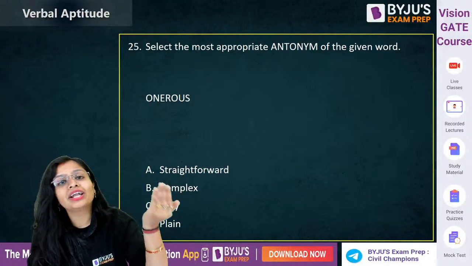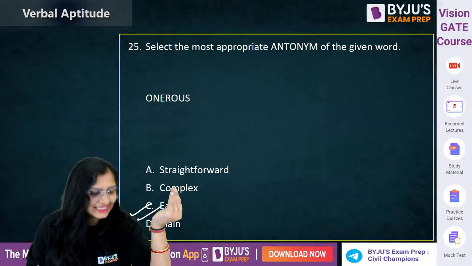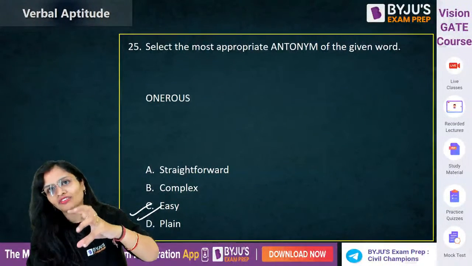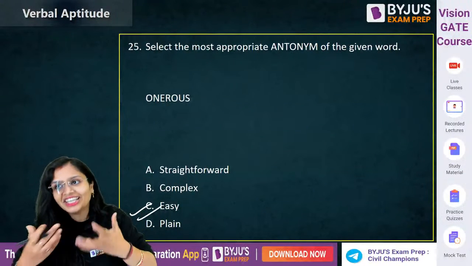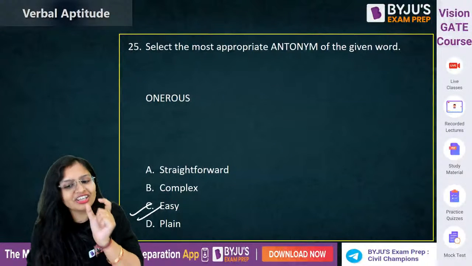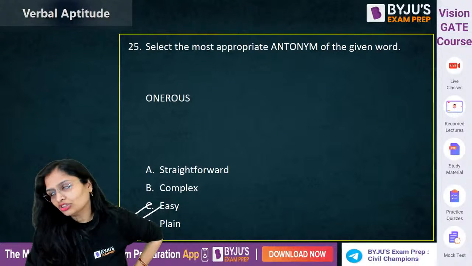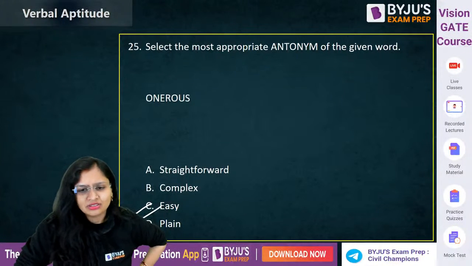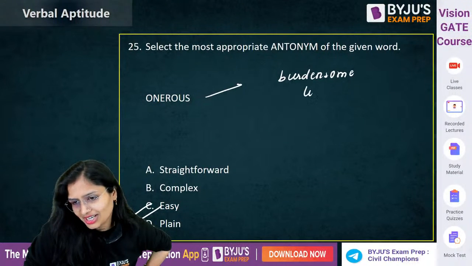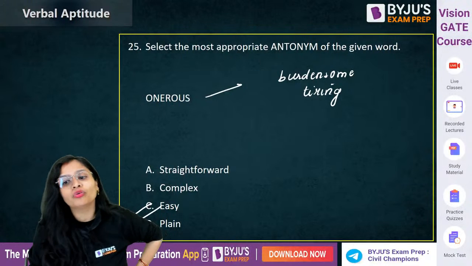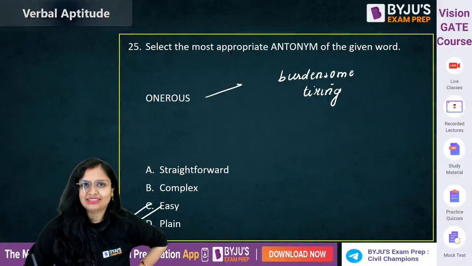The antonym of onerous. Antonym means opposite. The opposite of onerous is easy. Onerous means a thing which will involve a great deal of effort. Like for Mayank to make a girlfriend, it's onerous, a great deal of effort, right, Mayank? So it is onerous. Its synonym will be burdensome or tiring. So the synonym can be burdensome or tiring. This is the synonym, and the opposite of onerous is easy.